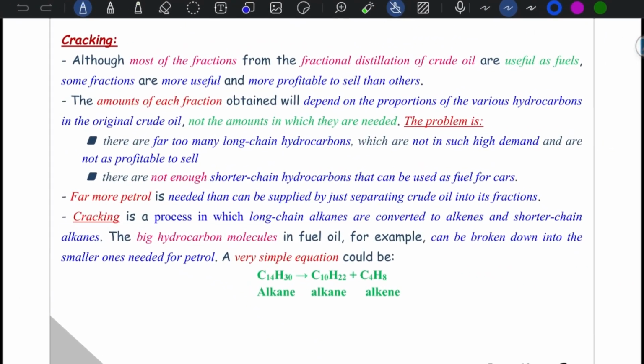Let's start talking about cracking. Although most of the fractions from fractional distillation of crude oil are useful as fuel, some fractions are more useful and more profitable to sell than others. The amount of each fraction obtained depends on the proportions of various hydrocarbons in the original crude oil, not the amount in which they are needed.